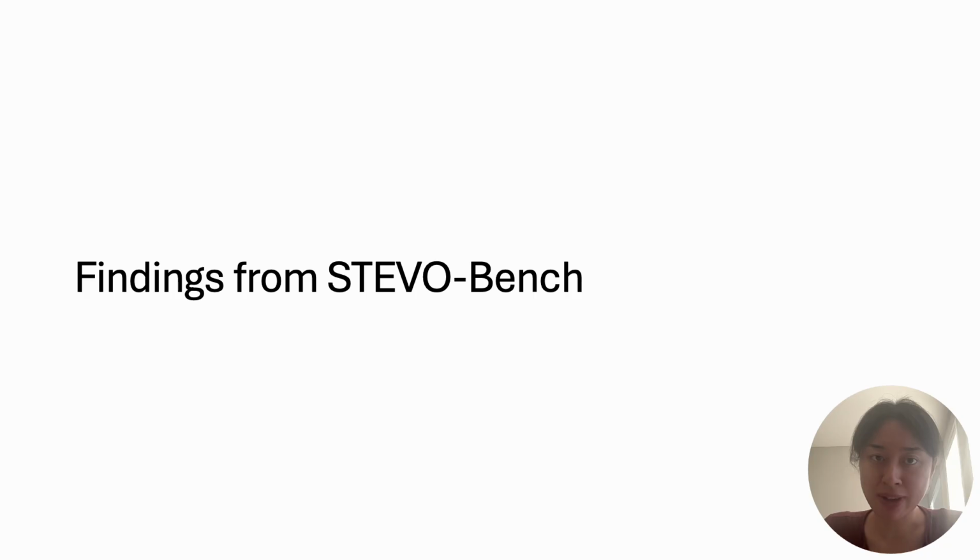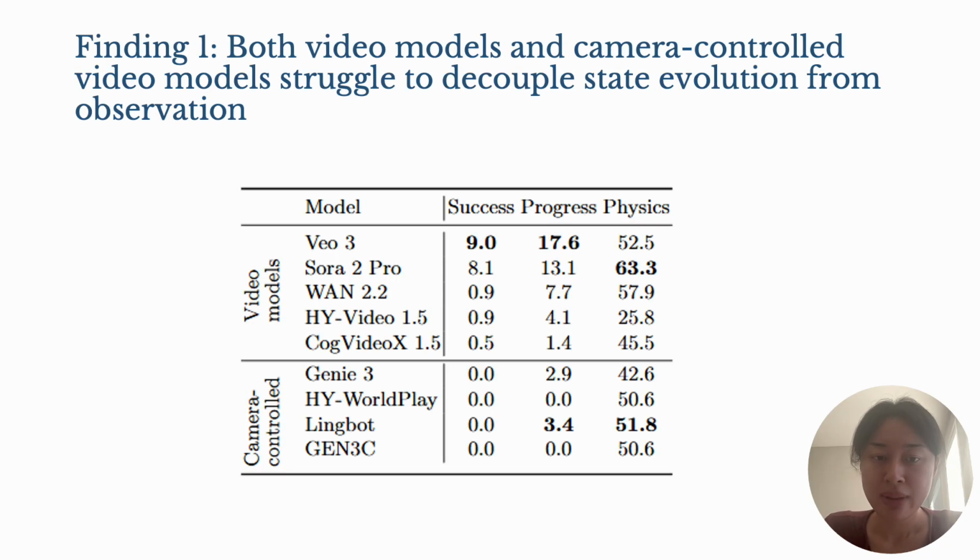So here are the findings from StableBench. The first finding is that both video models and camera-controlled video models struggle to decouple state evolution from observation. If you look at the success column, that is the success rate of the model correctly evolving state despite a camera look away or occlusion. It is less than 10% for the best video model and 0% for all camera-controlled models.